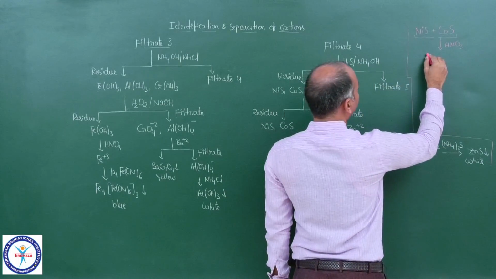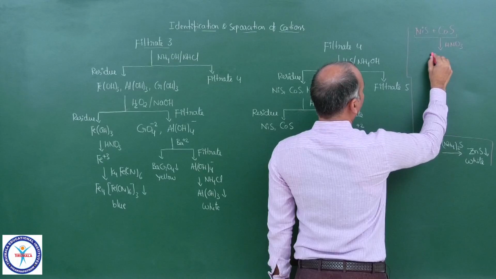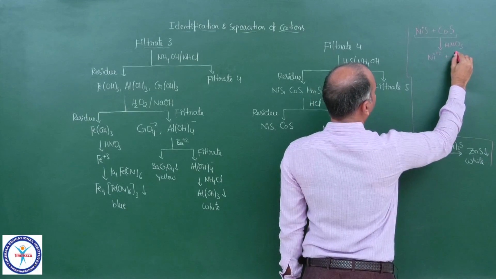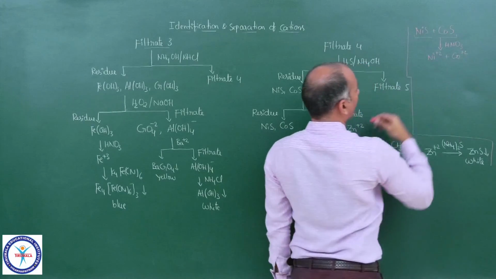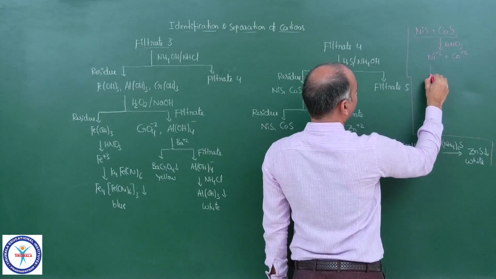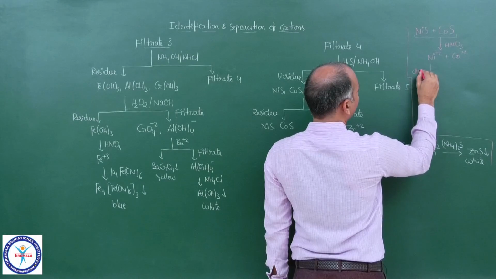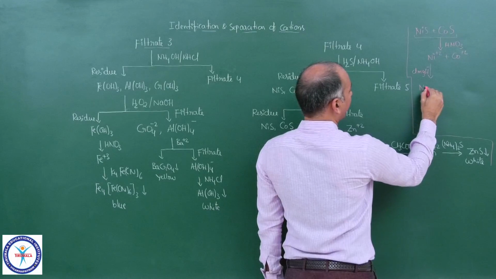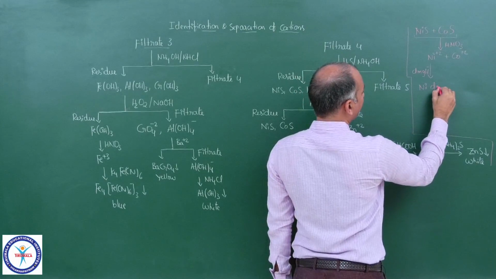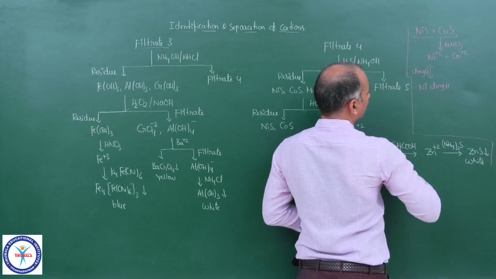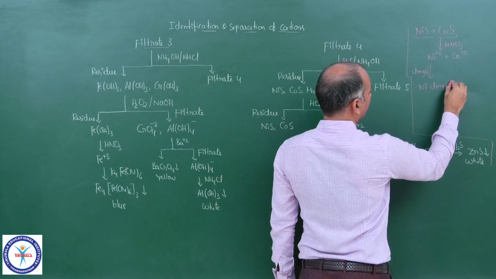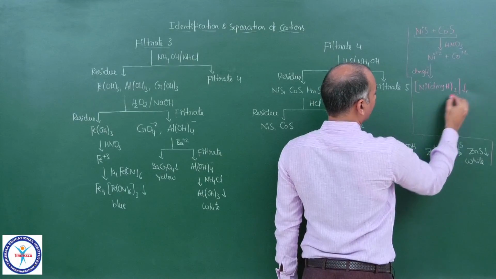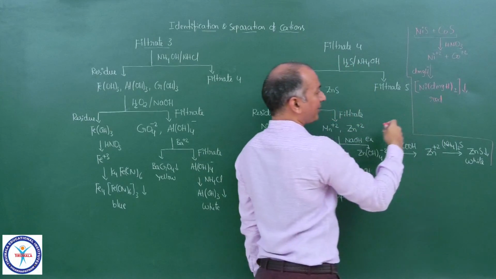So both are soluble in HNO3, so you will get Ni2+ as well as Co2+. Now Ni2+ can be confirmed by adding DMGH minus. You will get a red colored precipitate, Ni(DMGH)2. Red colored complex, red colored precipitate in fact. So Ni2+ is separated.